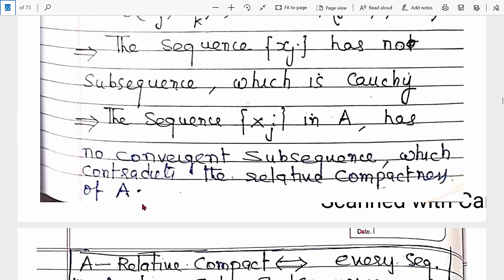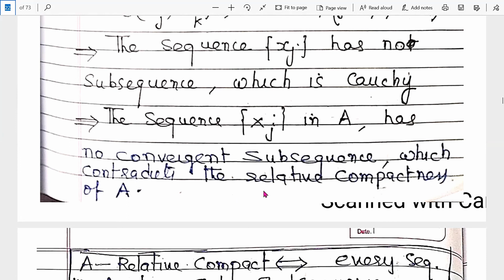Because by relative compactness, every sequence has a convergent subsequence. So it contradicts the result.